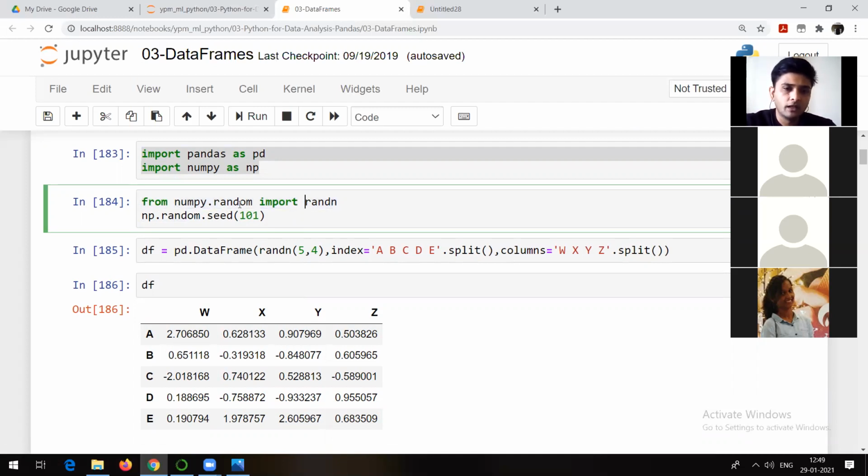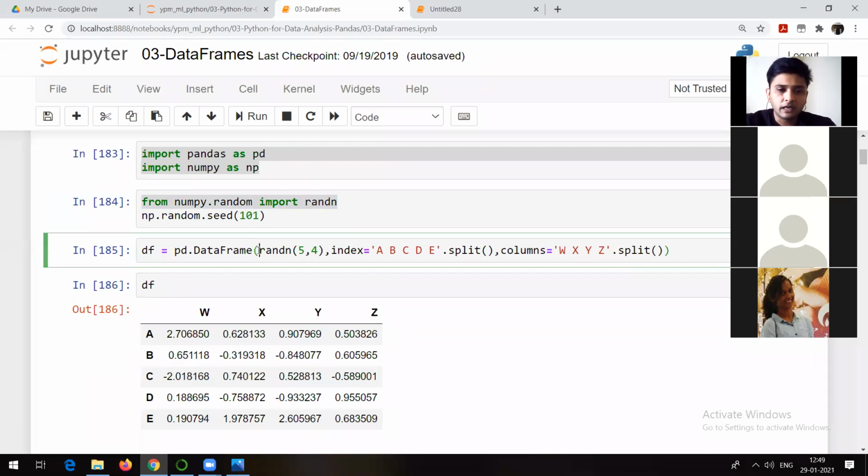So if you do not want to type np dot random dot randn again and again, and you just want to run randn, you can run this command. Otherwise, you can type, for example, randn 5, 4. What is the meaning of this? The meaning of this one is np dot random dot randn. So if you do not want to type np dot random before this one, then you need to fire this particular method. That's the only thing.